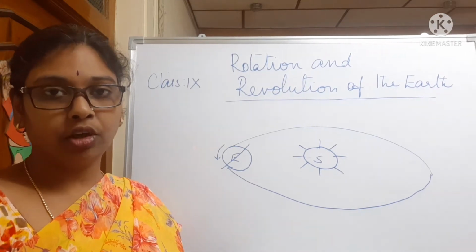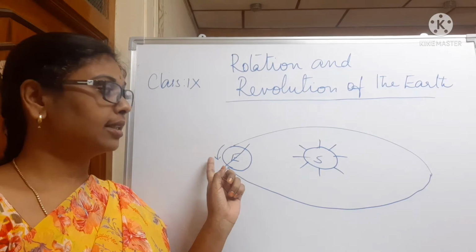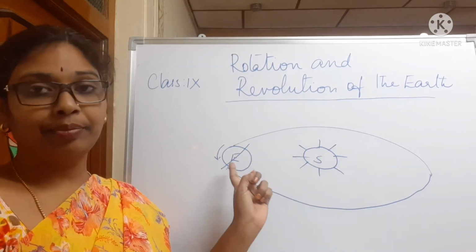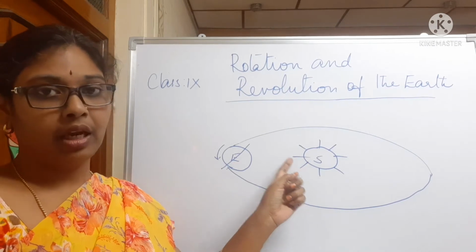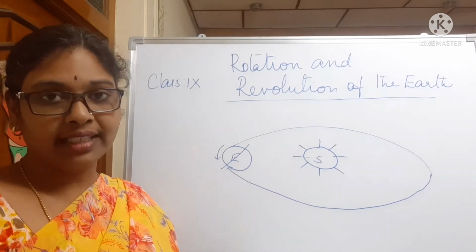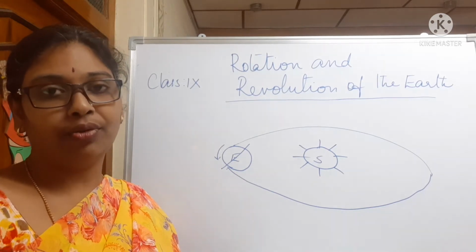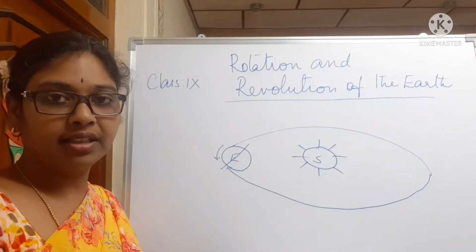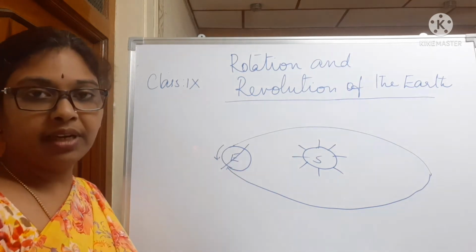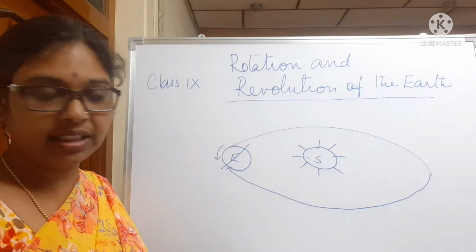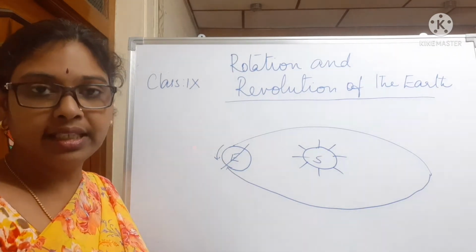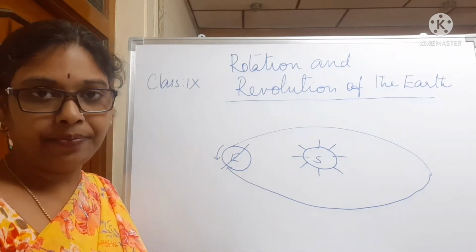Rotation is the movement of earth on its own axis, whereas revolution is the movement of the earth in an elliptical orbit around the sun. Rotation takes about 24 hours, whereas revolution takes about 365 and 1/4 days. Speed of the earth is different at different places. For example, at the equator, the speed of the earth is 1600 meters per second, whereas at the poles, the speed of the earth is only 0 meters per second.